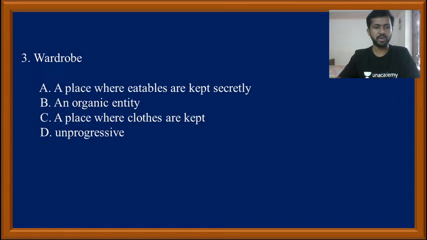Yes, my dear students, moving on to the next question. What do you mean by wardrobe? What is the meaning of the word wardrobe? A place where eatables are kept secretly, an organic entity, a place where clothes are kept, or option D, unprogressive. What do you mean by wardrobe? Any idea? Please comment.